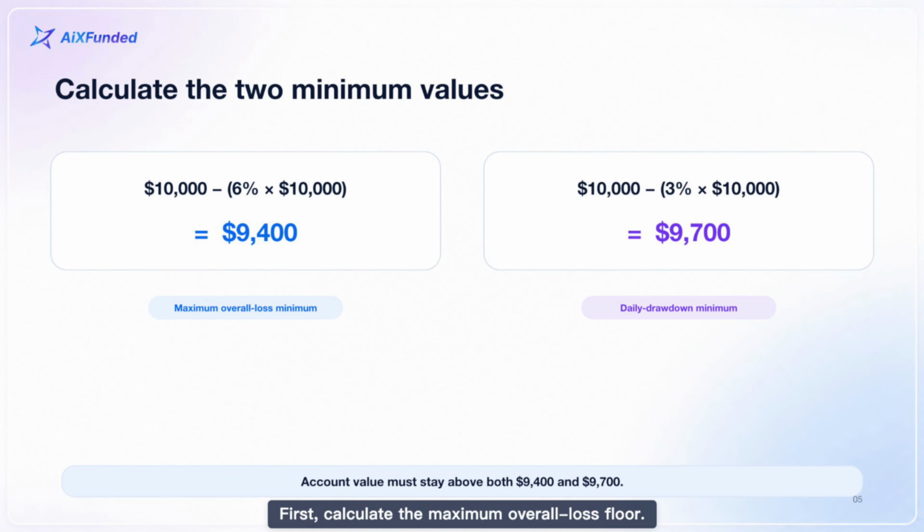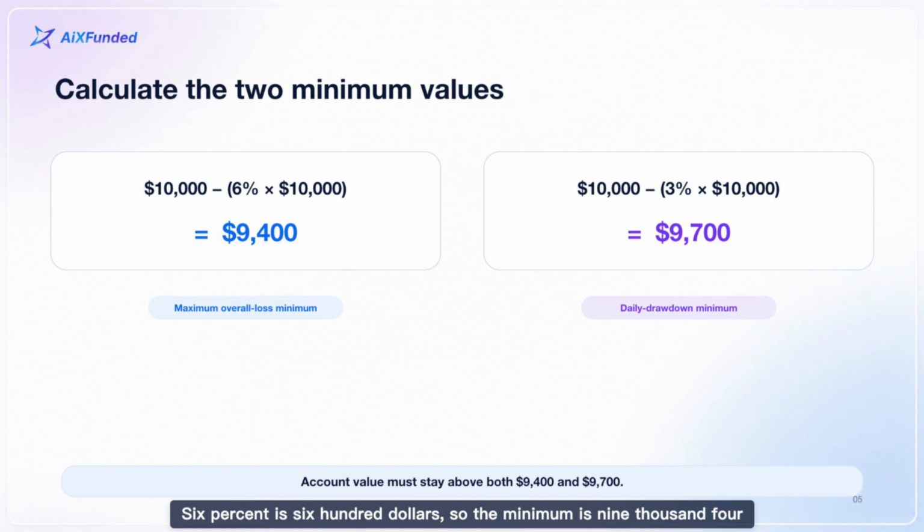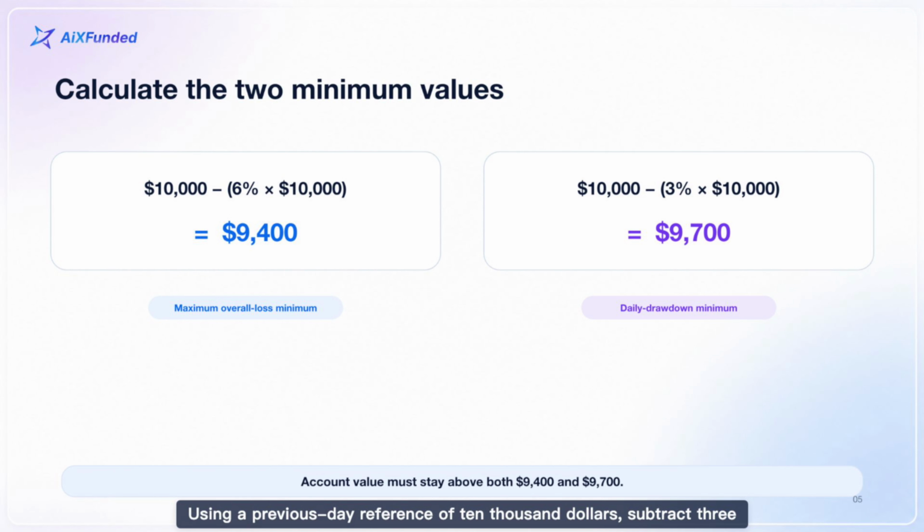First, calculate the maximum overall loss floor. Start with $10,000, then subtract 6% of $10,000. 6% is $600, so the minimum is $9,400. Next, calculate the daily drawdown floor. Using a previous day reference of $10,000, subtract 3% of $10,000. 3% is $300, so the minimum is $9,700. The account value must remain above both numbers.